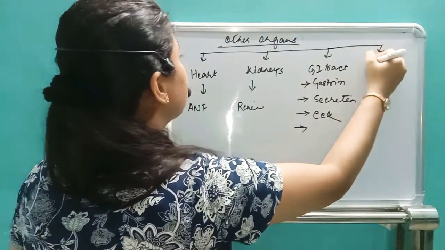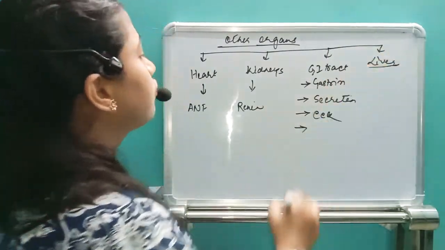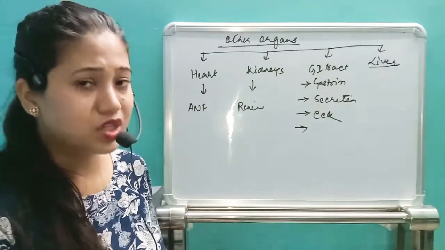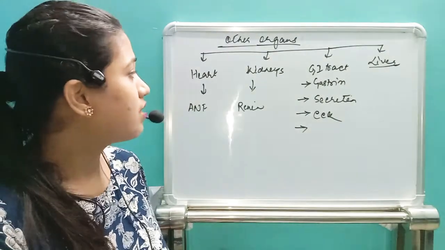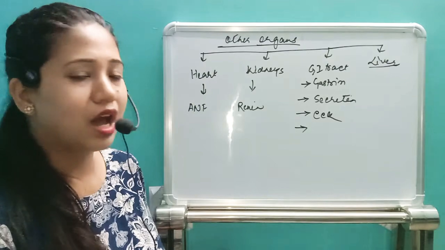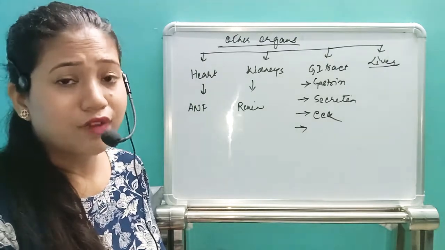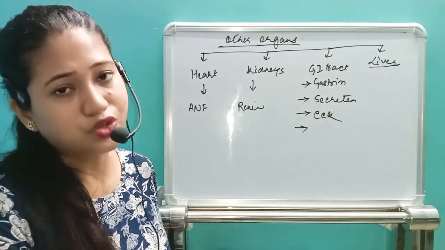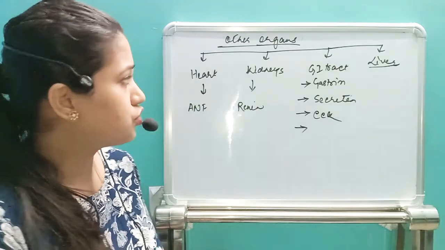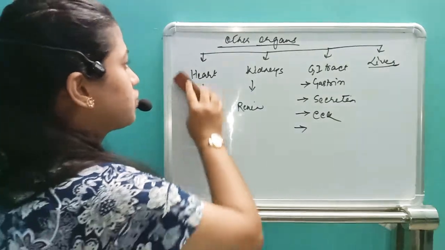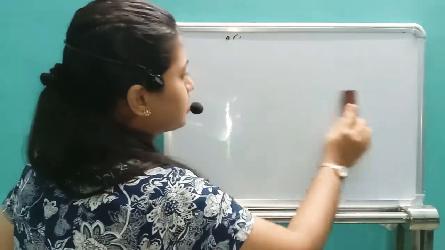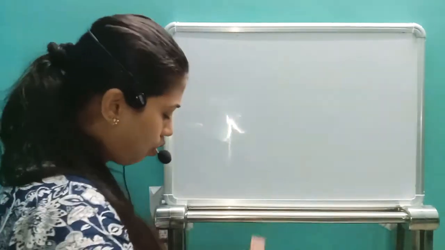Yes, the liver also releases another hormone. The hormones of the liver and GI tract we have mentioned in the digestive tract, and the endocrine function of the kidneys and heart we have discussed in Excretory Products and Their Elimination. So these are the different other organs which act as endocrine glands, because temporarily they are releasing some hormones. Those hormones are performing different varieties of function.